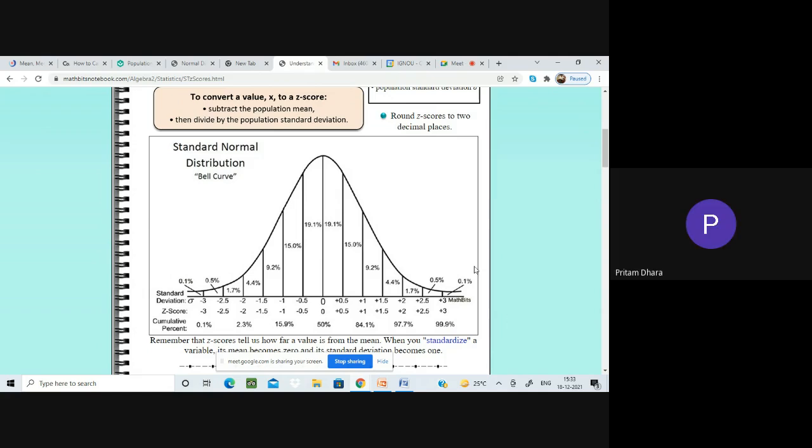Ma'am, how can we assume the area, from where to where we have to think it will be the same? No, same means that is the property of a standard normal distribution. That is what I am trying to tell you. This is an ideal one I'm talking about. As I've told you in the last class, we don't get this ideal curve every time. Hardly do we get it. Getting this ideal curve is like getting the moon in your hand. So we don't get this ideal curve.